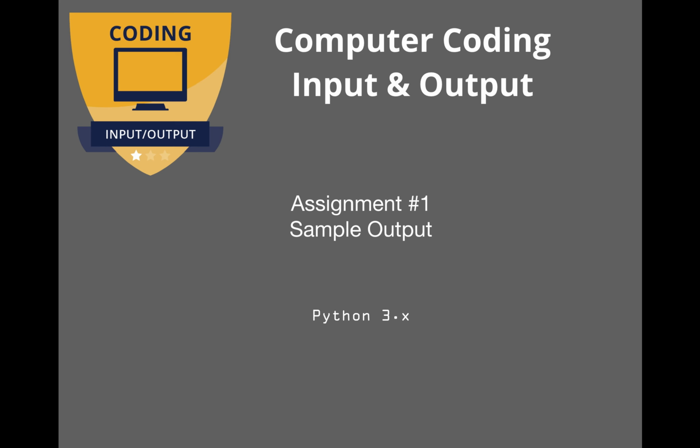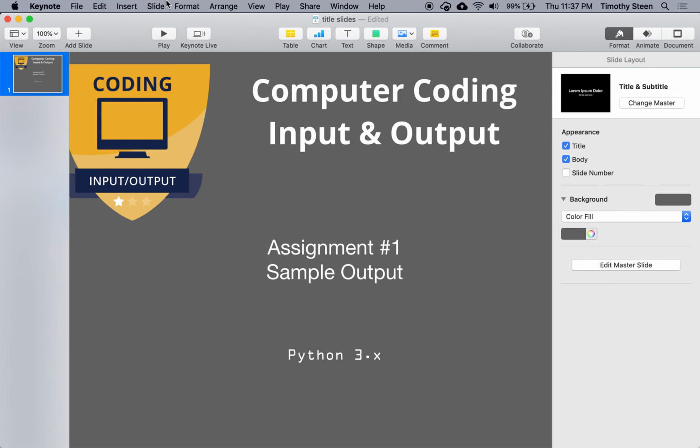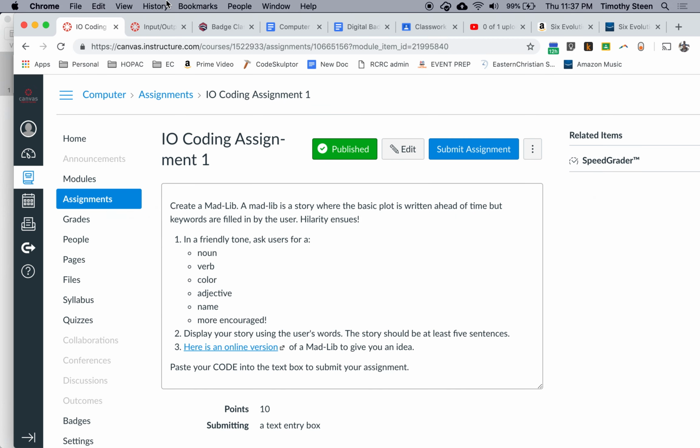So we'll start looking at our assignments and what we are expecting out of them. Assignment number one for input and output, we go to our website and it says we're going to create a Mad Lib. If you've never heard of a Mad Lib before, it is where the user fills in some blanks before they see a story, and then a story appears. I have a link to one if you'd like to see that, with some other examples besides my own.